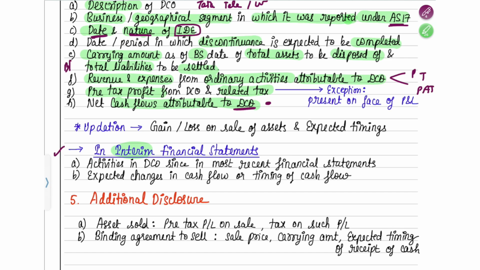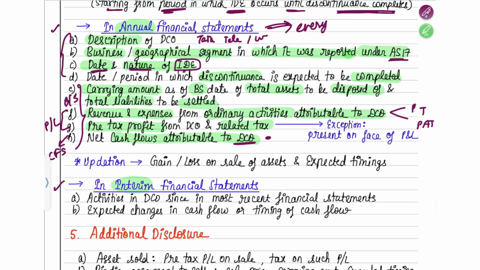See here, the first of the financial items is about the balance sheet, that means assets and liabilities. The next two things are about P&L items, and the next thing is about your cash flow statements. So the last 4 points are directly about your financial statements. The first 4 points are about your general information. These are all the things that you have to disclose in your annual financial statements. So the first year you will disclose all these. Then what did I tell?